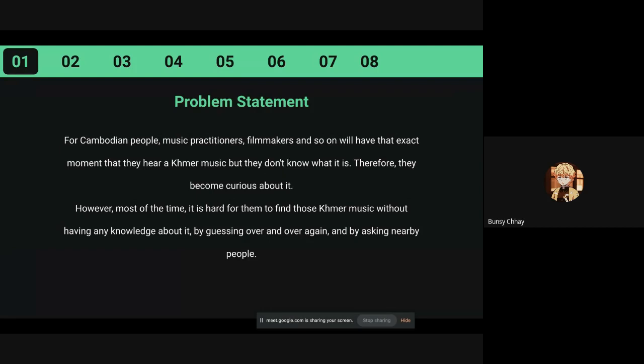However, most of the time, it is hard for them to find those music without having any knowledge about it at all, by guessing over and over again or by asking the nearby people, because on some occasions they will be shy to ask.